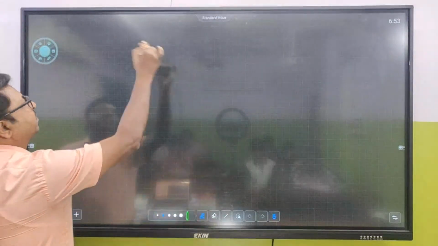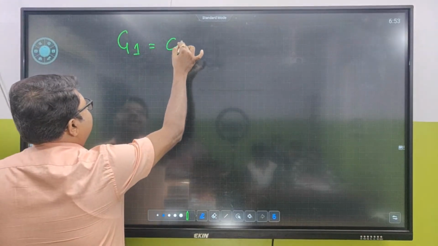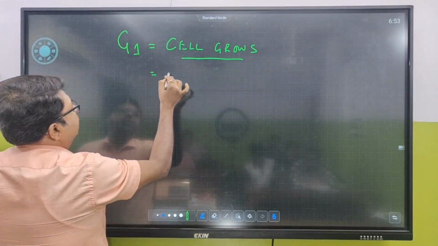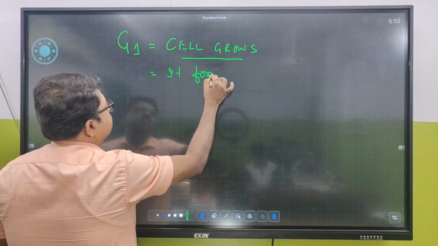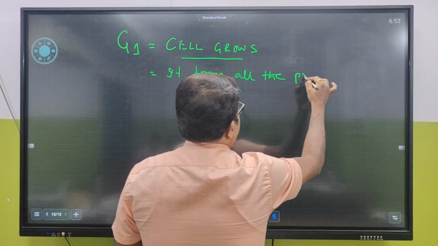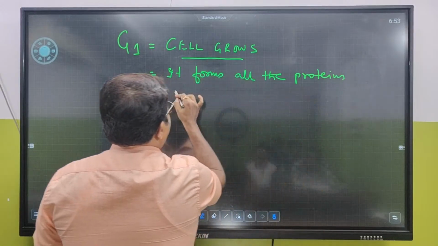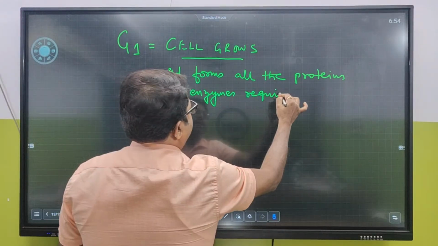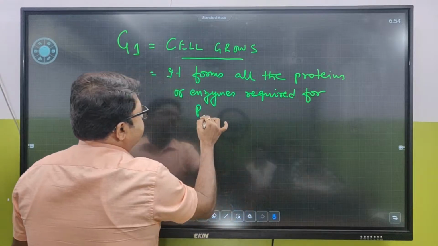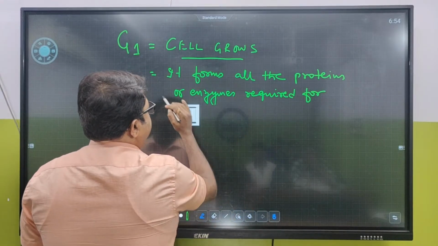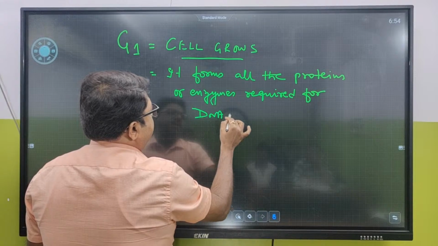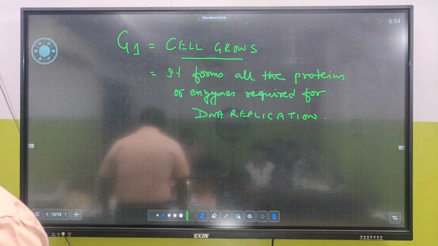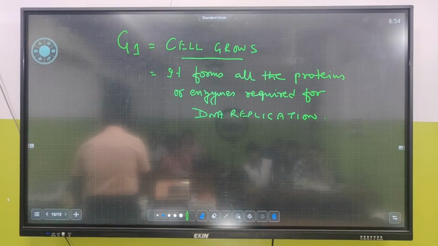Yes, what all will happen in G1? The cell grows, number one. Number two, it forms all the proteins or enzymes required for protein synthesis, required for DNA replication. Is this clear? So that's about the gap 1 phase.